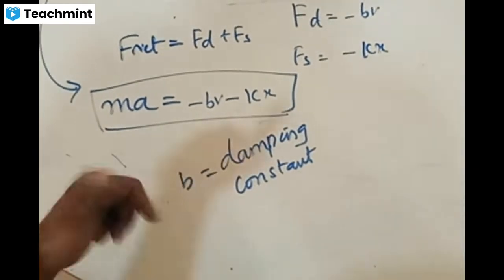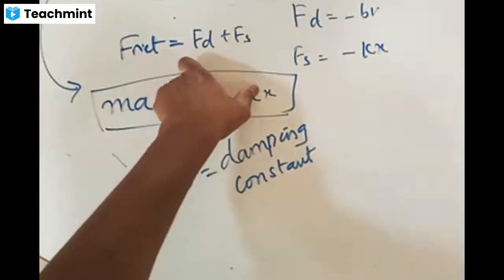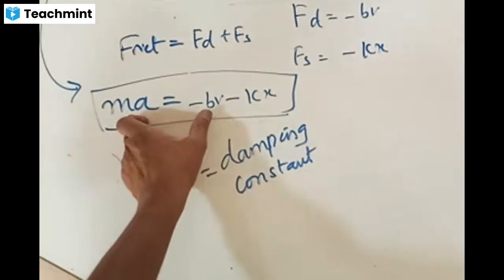k means we are talking about two bodies put together. If there is no spring, we only stick to this equation.